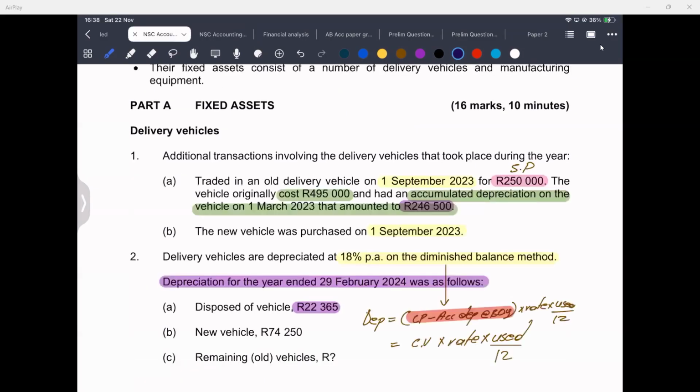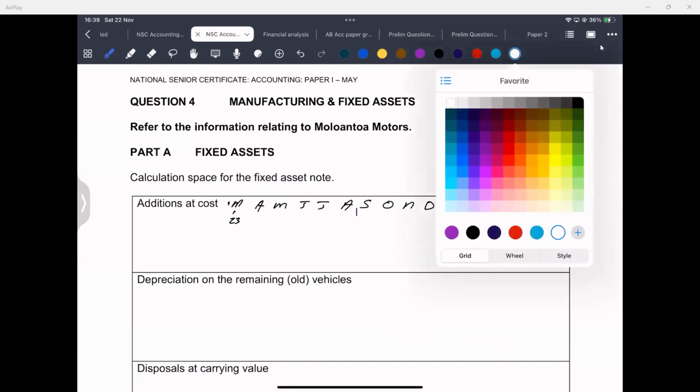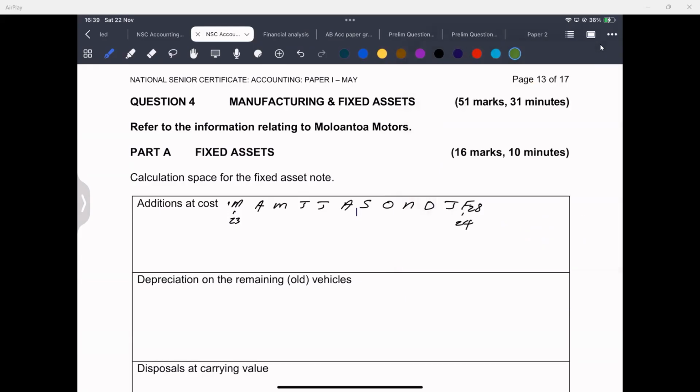I just highlighted it for you that it was purchased on the 1st of September 2023, which is round about here, right? I'll make it green because it was just purchased. And it was purchased round about here, but we don't know what the cost price is. It was basically purchased for X amount.